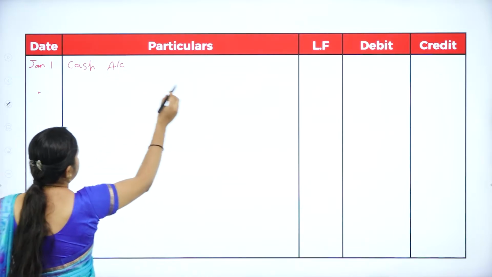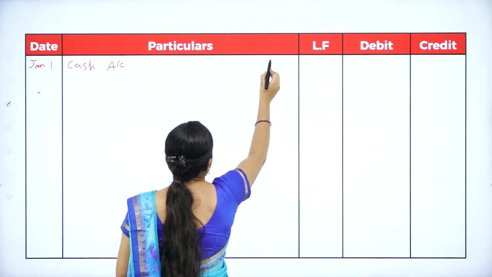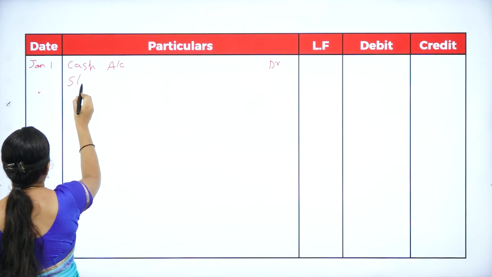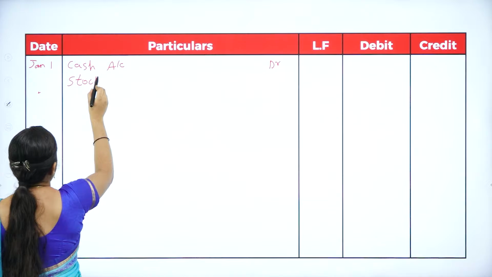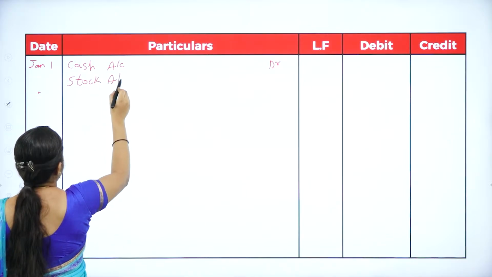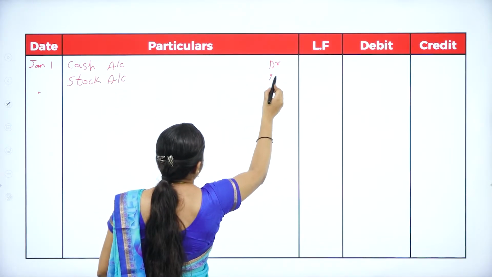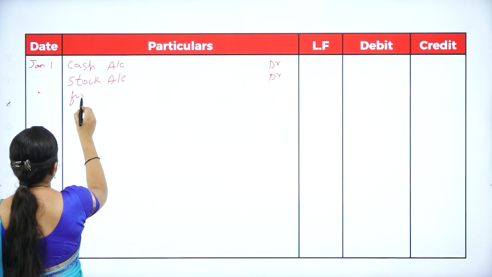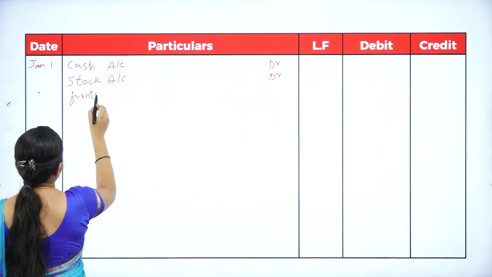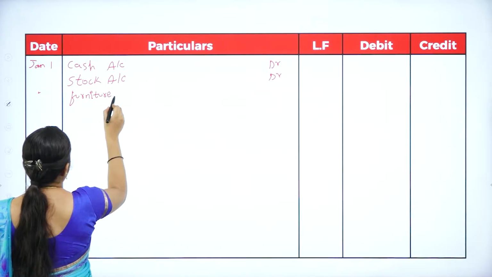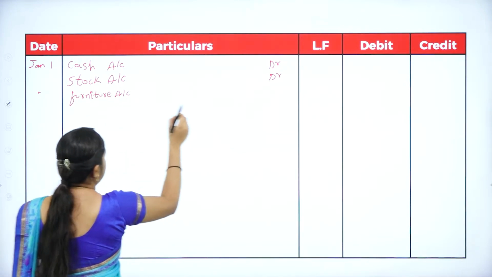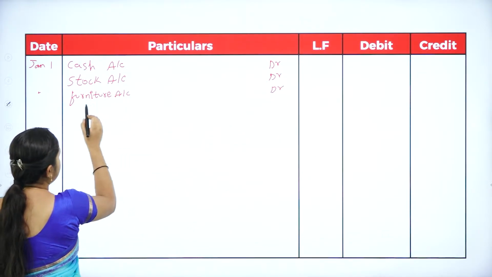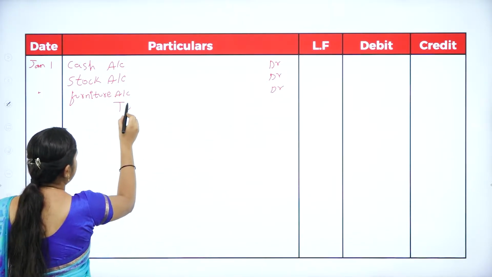Cash account debtor. Next, he is bringing goods, that is stock. Stock account debtor and furniture account debtor. While writing 'To', give some space and start with 'To'.